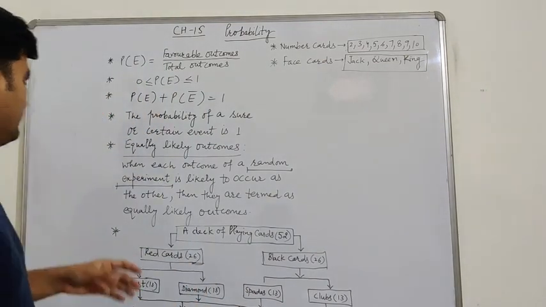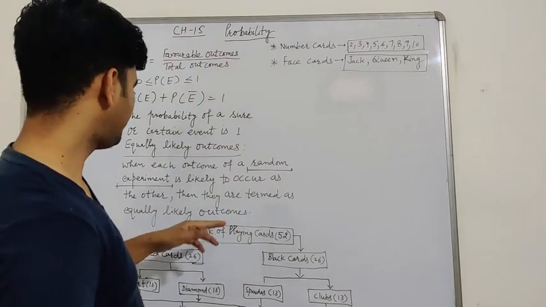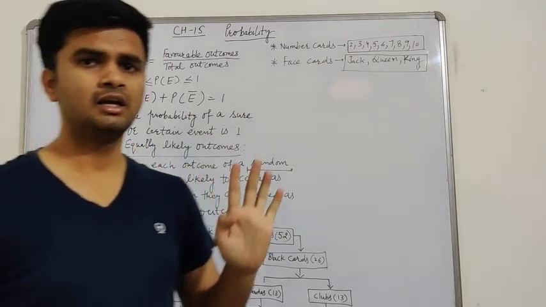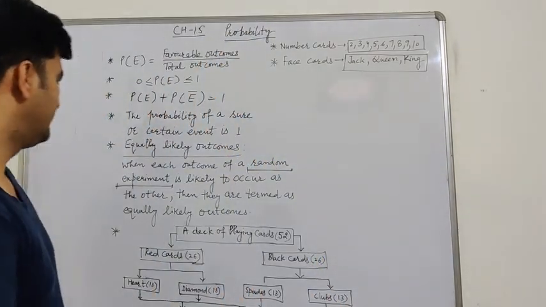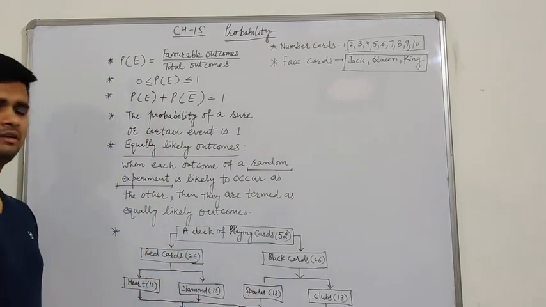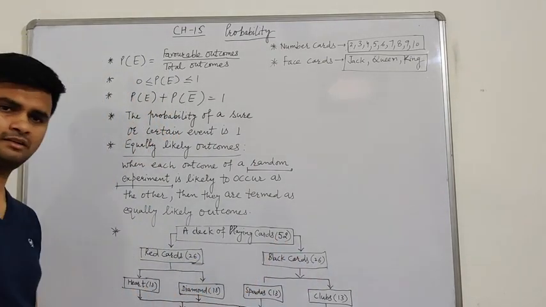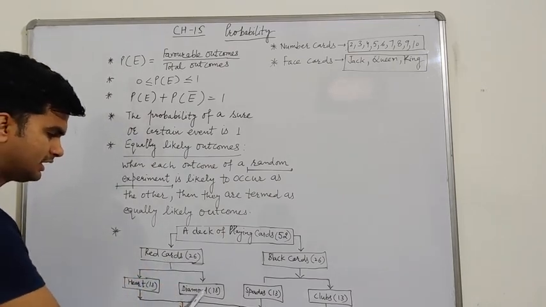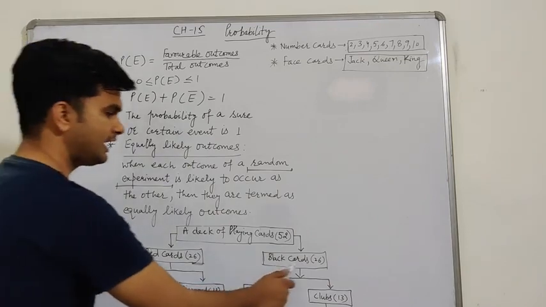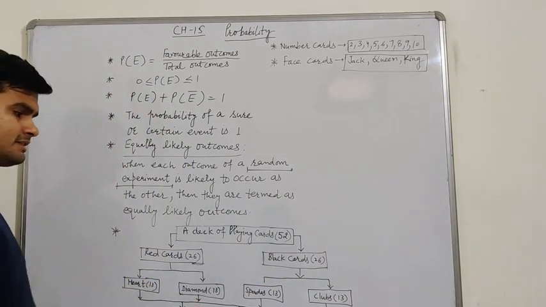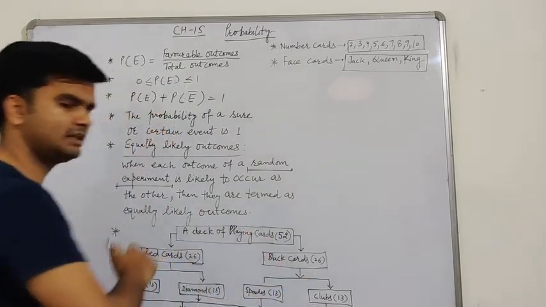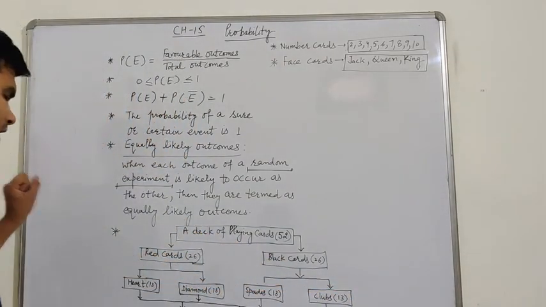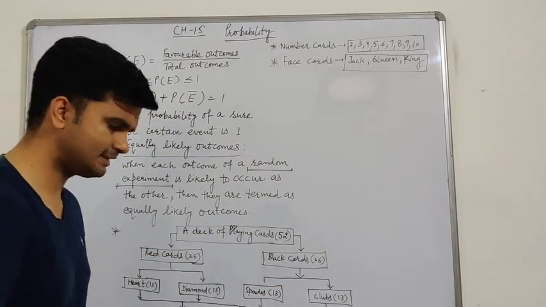Now come to the next point, a deck of playing cards. You know about cards. 4 types of cards are there: club, spade, diamond, heart. Red cards are 26, black cards are 26, right? In red cards we have 2 types: 13 cards of heart and 13 cards of diamond. In black cards we have 2 types: 13 of spades and 13 of club. And among all these 4 types we have 4 aces.